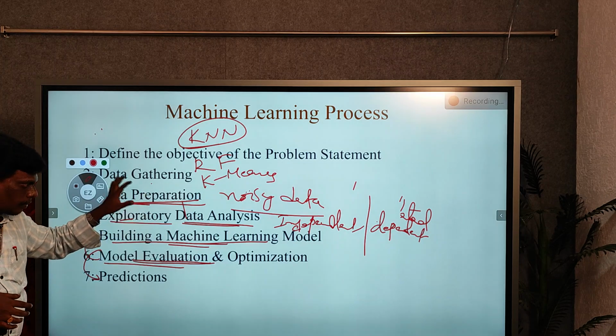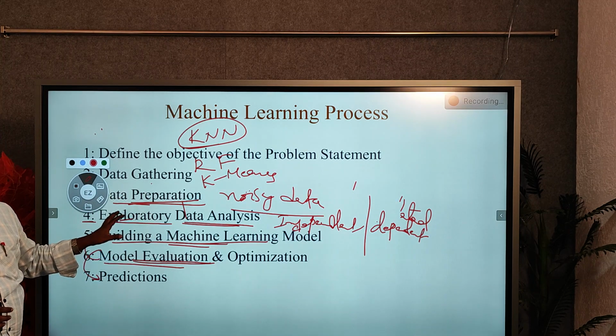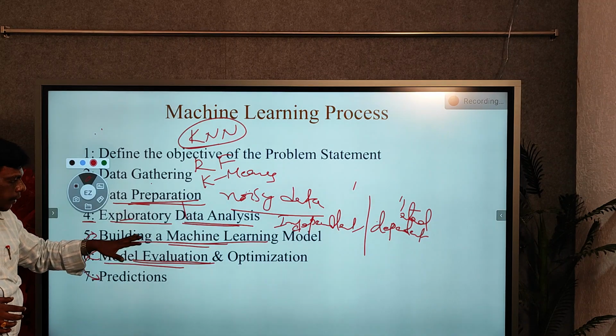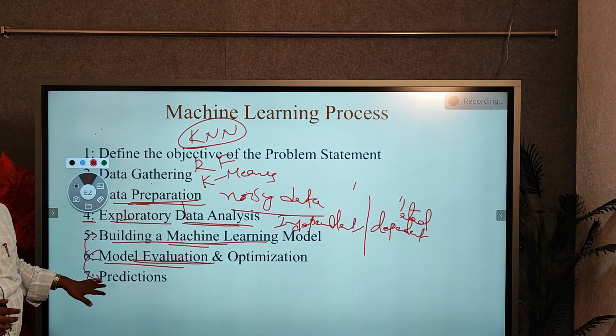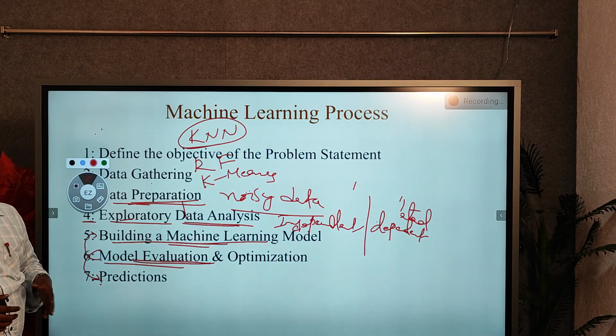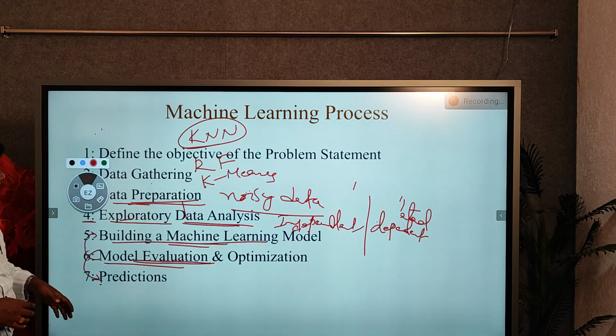After constructing the model, we need to check whether the model is performing accurately or not. If it is working well, then we come to the final thing, which is called prediction. You just predict a value by applying some input values. This is the scenario we follow in the machine learning process.